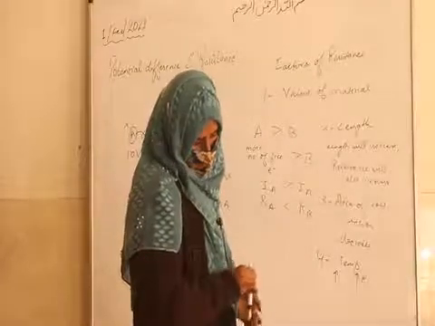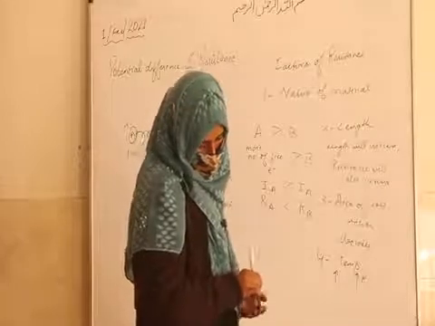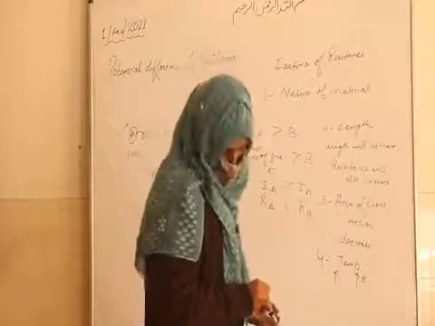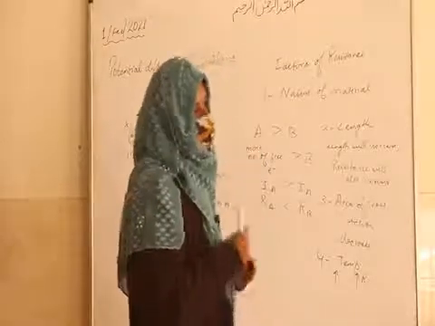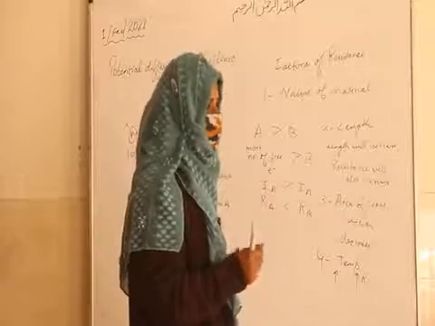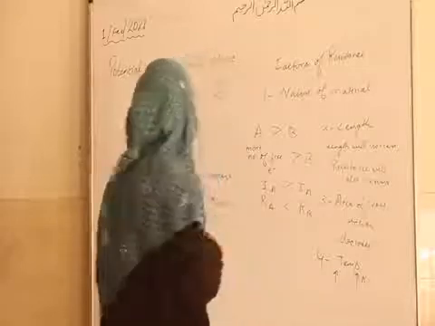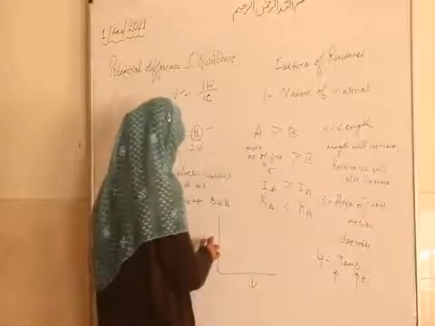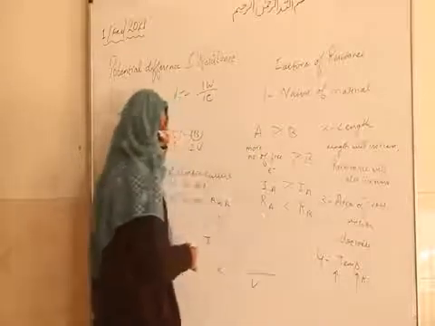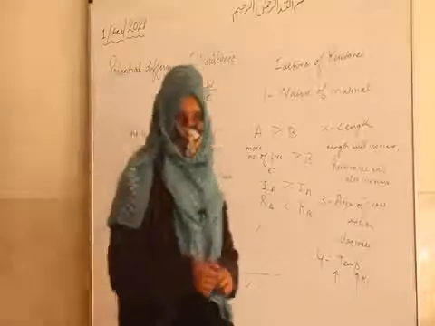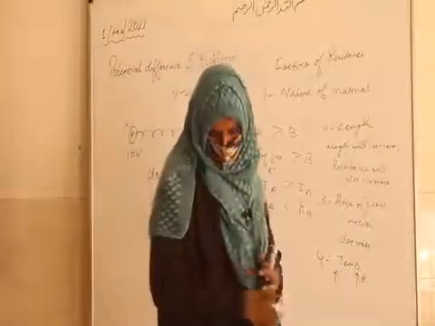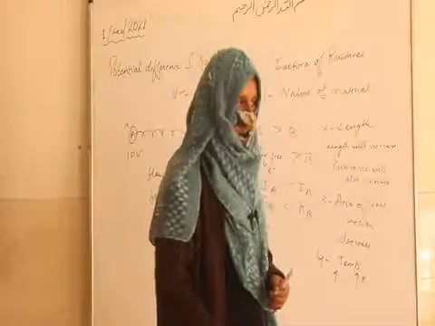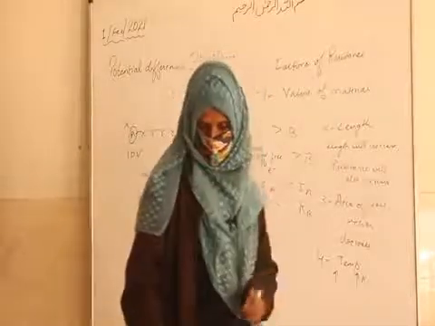Write the condition or limitation of Ohm's law. The condition is that temperature is supposed to be constant, or the limitation is that the physical conditions should remain the same, only then will this hold, otherwise not. Actually, according to Ohm's law, the graph between voltage and current is a straight line. Okay, fine. So you are supposed to do the theory questions. In the next class we will do some numericals, and we will also discuss efficient use of energy.